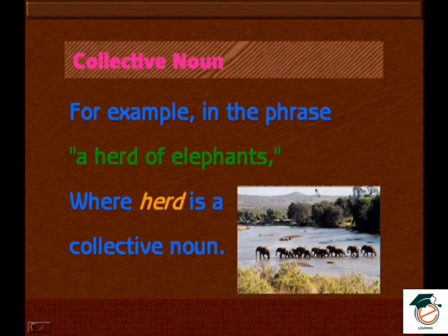For example, in the phrase, a herd of elephants, where herd is a collective noun. So this herd means a group of elephants. It's a group of animals. Which animals? Elephants. That is called a herd. So this is the word. It represents the group of elephants.